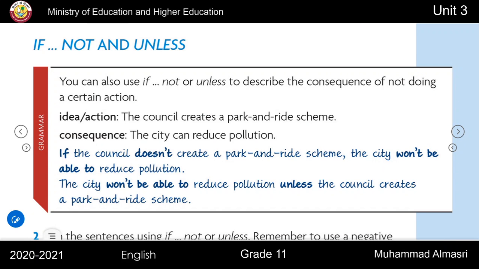If not and unless. You can also use if not or unless to describe the consequence of not doing a certain action. Idea or action: the council creates a park and ride scheme. Consequence: the city can reduce pollution. If the council doesn't create a park and ride scheme, the city will not be able to reduce pollution. Or, the city will not be able to reduce pollution unless the council creates a park and ride scheme.